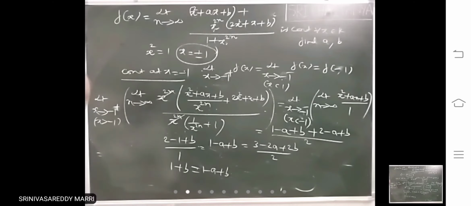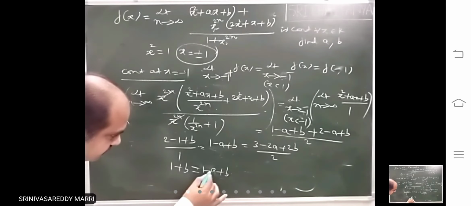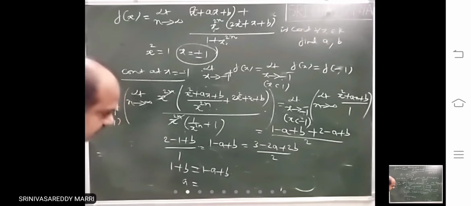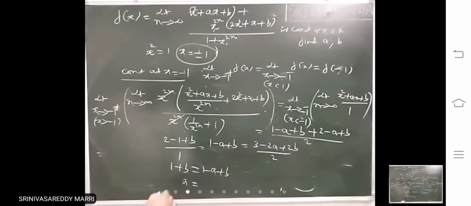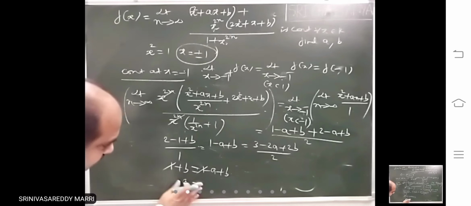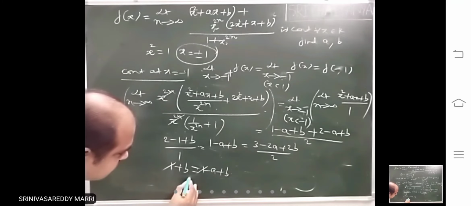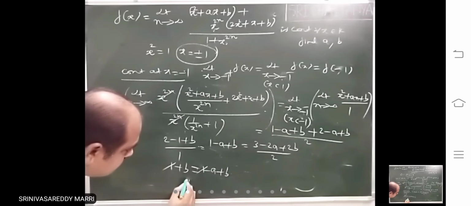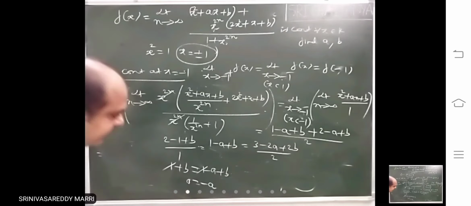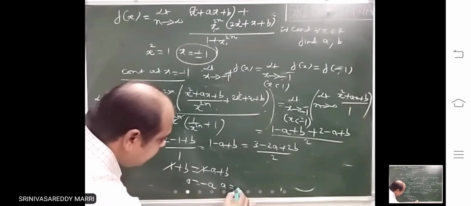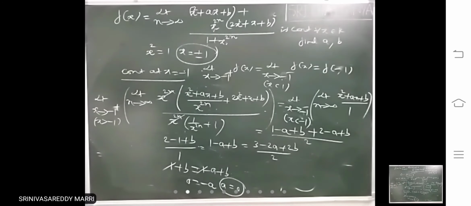So that means you will get a equal to, so 1 cancel, 1 cancel, b equals to, so 0 equal to minus a. That means a is what? 0. A is what? 0.